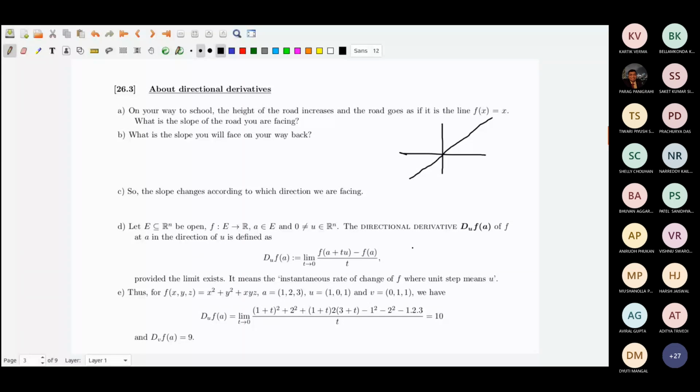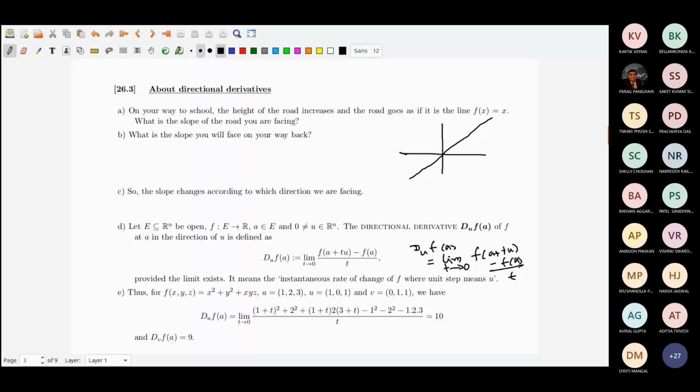The directional derivative of f at a point a is, as written, the limit as t goes to 0. Remember, it is t going to 0 and u is fixed, u is the vector. Sometimes it is called a direction vector. By saying a direction vector, we basically mean a non-zero vector. Any non-zero vector is treated as a direction. Okay, so that is the directional derivative.